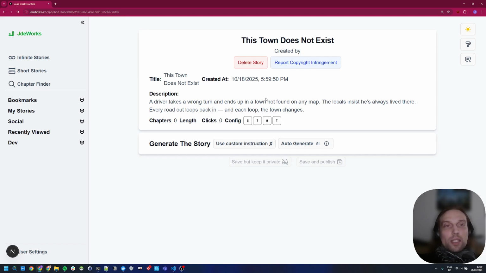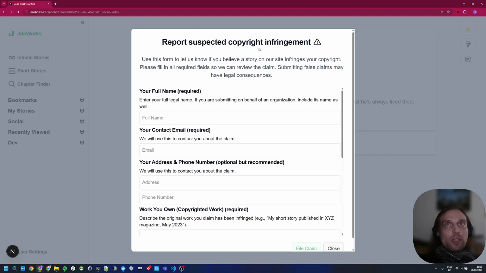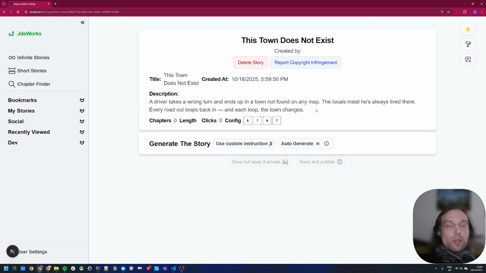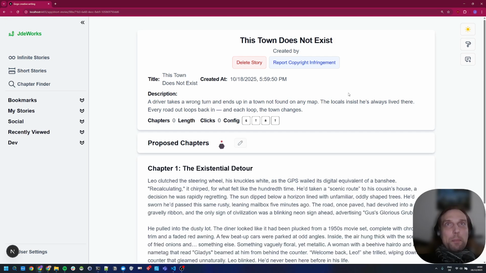And the keen observer might have noticed that I also included a copyright infringement button. So if ever something happens, or some copyright claims can be made, the story does not exist for others anymore. So basically you have a form to report what exactly is going on, but this is going way too much into detail for just a short presentation. So let's just generate the story and see what happens, right?